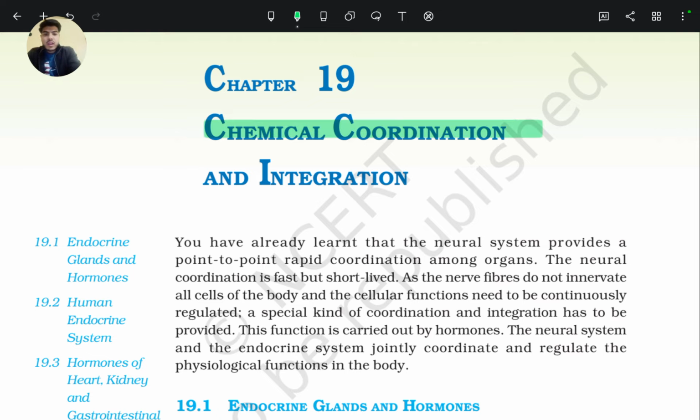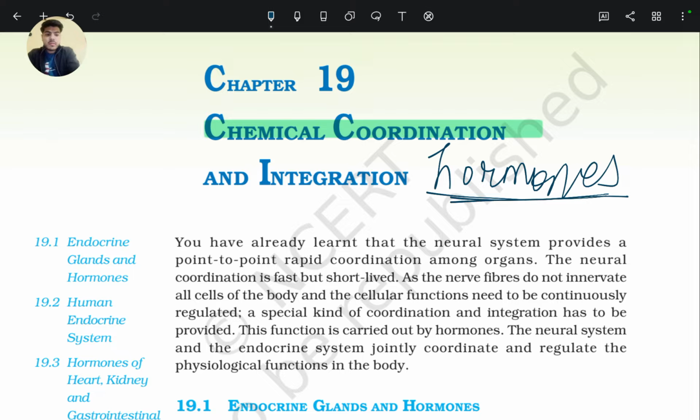So chemical coordination means our body uses chemicals like hormones to control and coordinate the function of different organs.